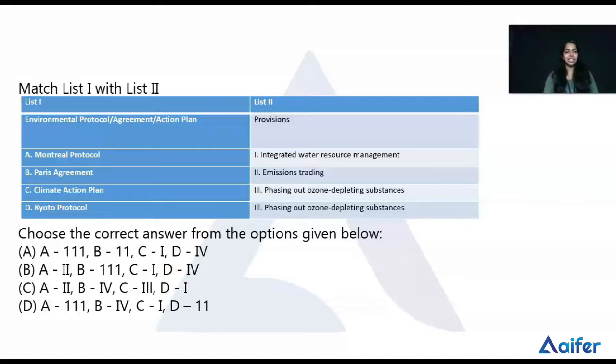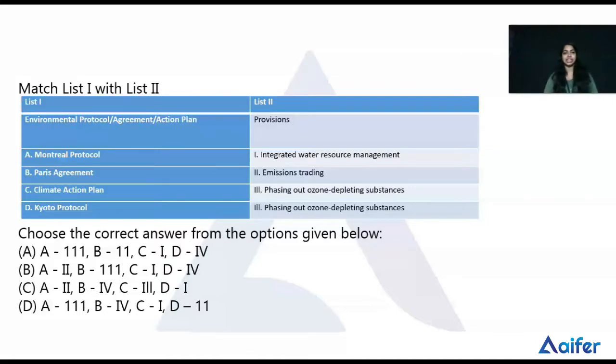Okay, then the next one is the Climate Action Plan, option C. Let's check what climate action plans are. Climate action plans are an increasingly common type of specialized plan developed by local governments to address the challenge of the changing climate.